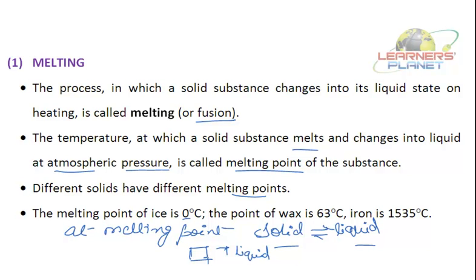At 0 degrees centigrade, the ice starts melting. So that is a melting point: the temperature at which the solid substance melts and changes into its liquid state at normal atmospheric pressure. Normal atmospheric pressure means 1 atmospheric pressure. Now there is a difference in melting point of solids, say, ice, wax and iron.